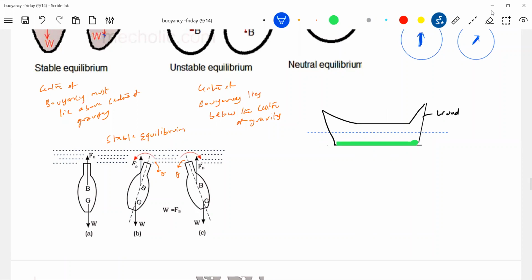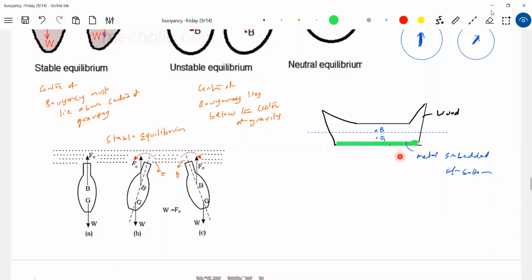Because of this, the center of buoyancy will be somewhere here, and the center of gravity will come here. I think it'll be in stable equilibrium, no? This is metal embedded at the bottom. And also, it will give protection from anything beneath the sea, any rocks that may damage the boat, no? So the metal here will give protection for the boat at the bottom, and also it will ensure that it will be in stable equilibrium.